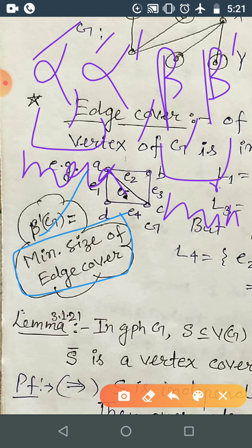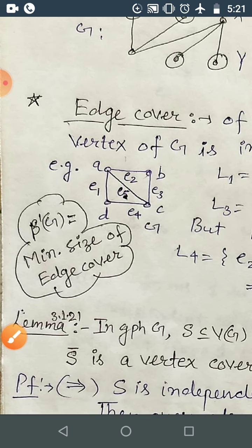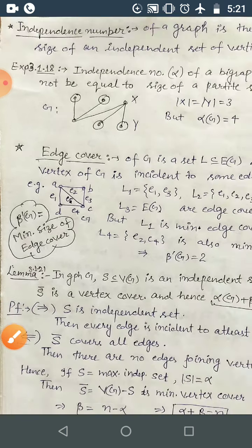Okay, and alpha and beta correspond to vertices. Alpha dash and beta dash correspond to edges. So alpha is the independence number, that is the maximum independent vertex set cardinality, and alpha dash is the maximum independent edge set cardinality, beta is the minimum vertex cover cardinality, beta dash is the minimum edge cover cardinality. Okay, so please note all of this.